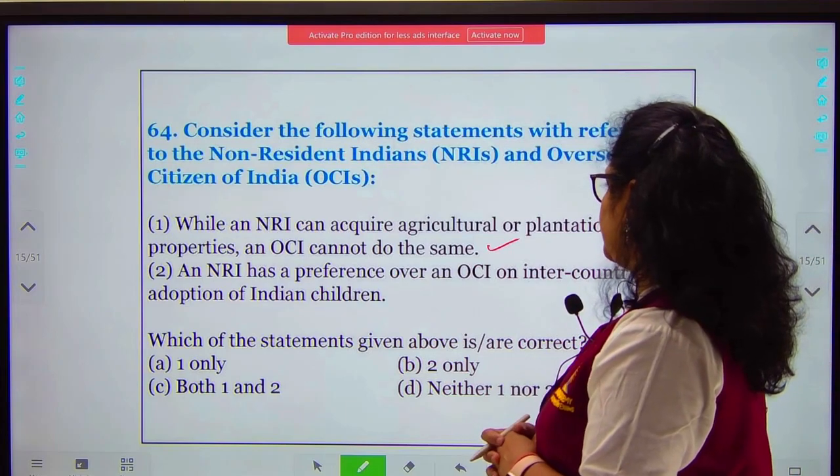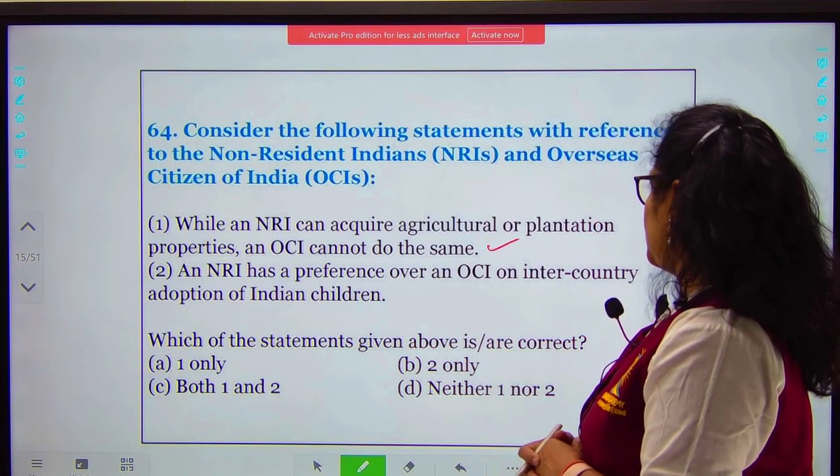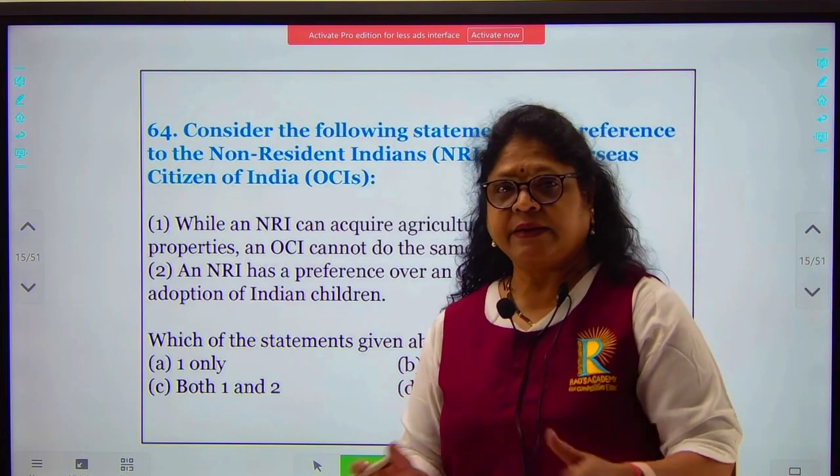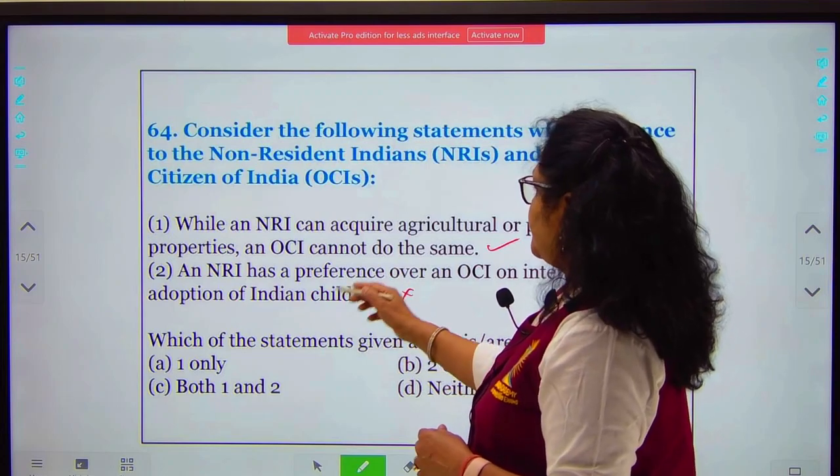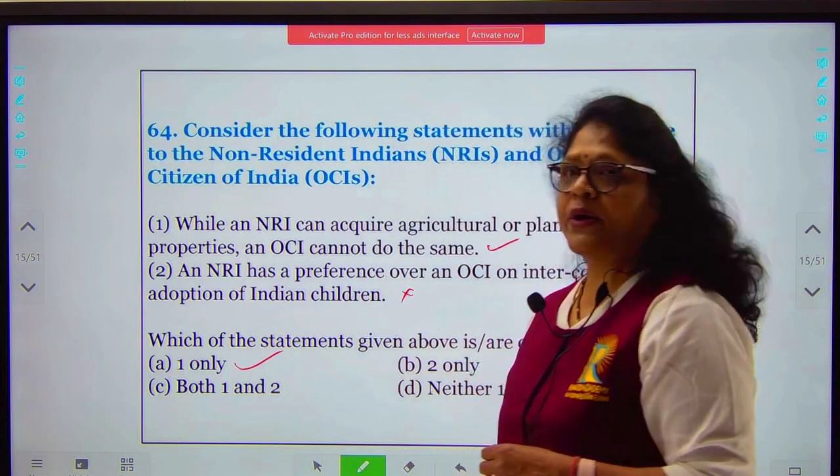And an NRI has a preference over OCI on inter-country adoption. No, both are the same where adoption is concerned. So this is a wrong statement. So you will have the option as A. One only is correct.